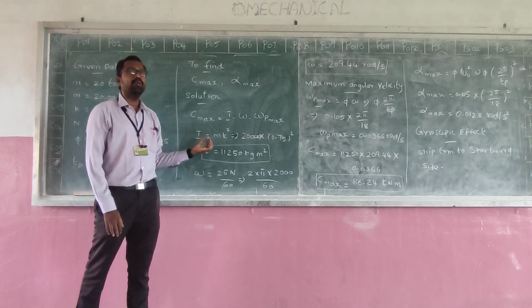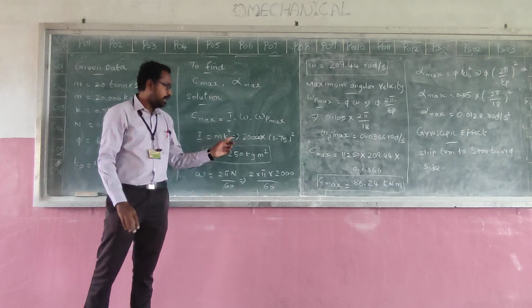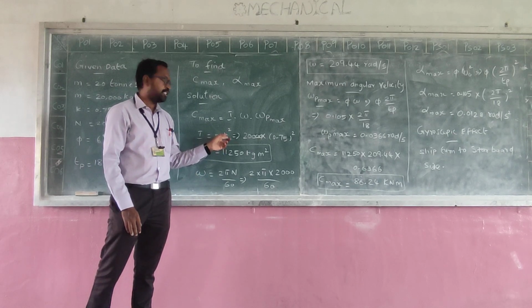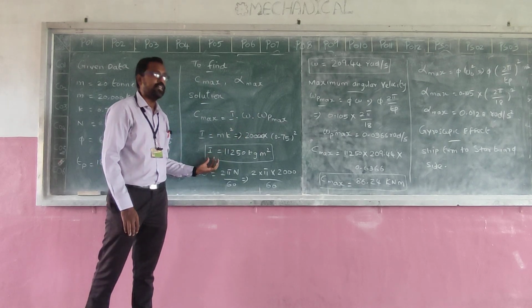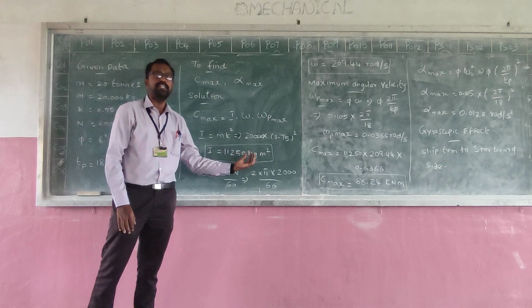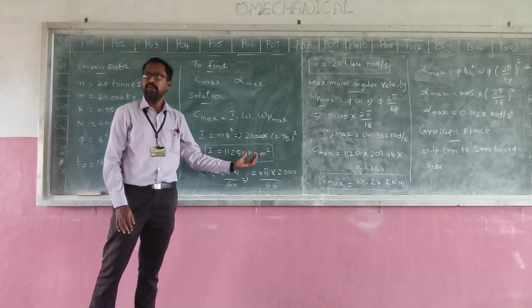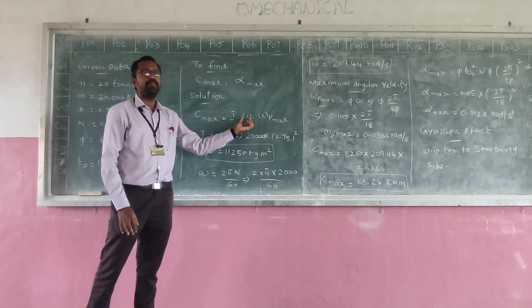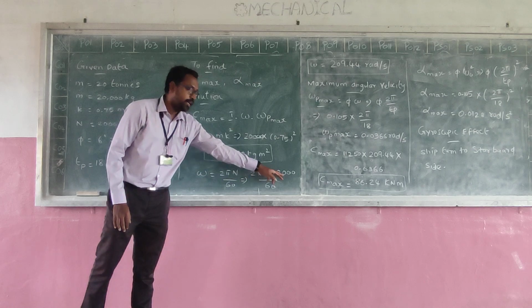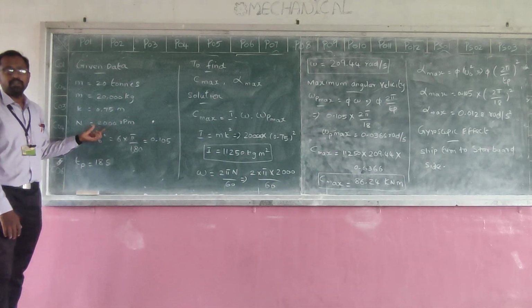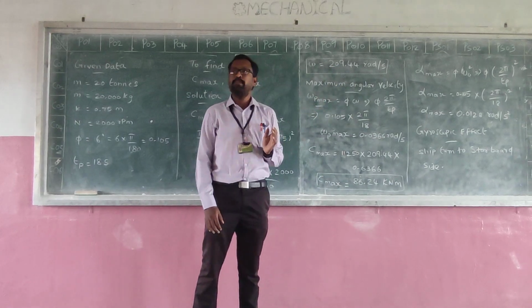Then I, we know, is the moment of inertia, m into k square. Mass is given as 20,000, radius of gyration is given as 0.75. Substituting, we are getting I equal to 11250 kg meter square. So the moment of inertia is 11250 kg meter square. Then omega is nothing but the angular velocity, 2 pi n by 60. So 2 pi into n, how much is given? 2000. Substituting, we are getting omega equal to 209.44 radian per second.